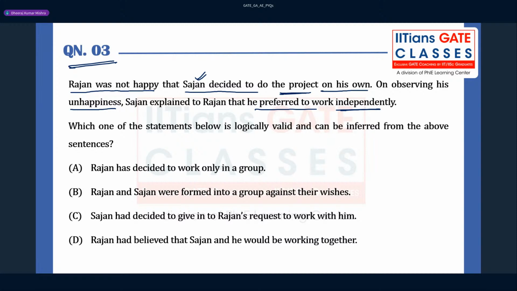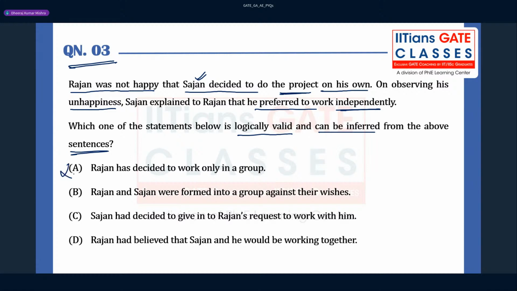So let us move directly to the options. What they are asking is which one of the statements below is logically valid and can be inferred from the above sentences. The option A is nothing but that Rajan has decided to work only in a group.